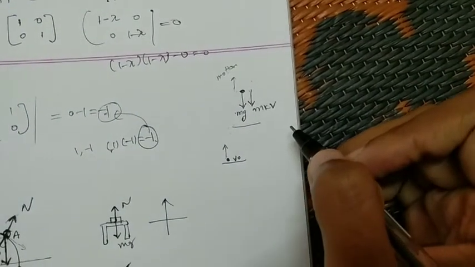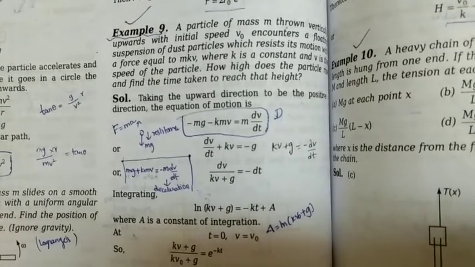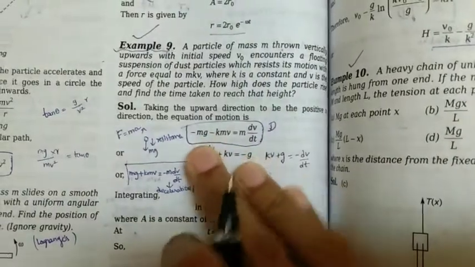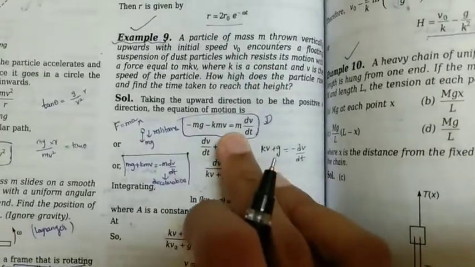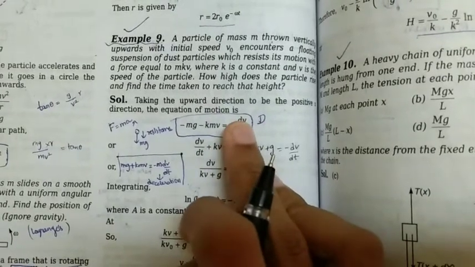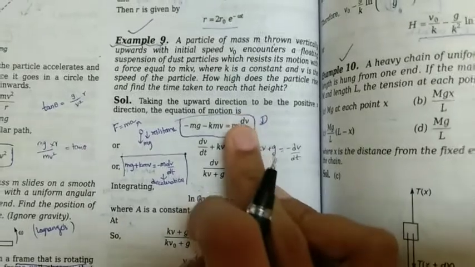So here we would get the equation of motion of the particle in this manner. Force equals ma, where a is acceleration, the rate of change of velocity.